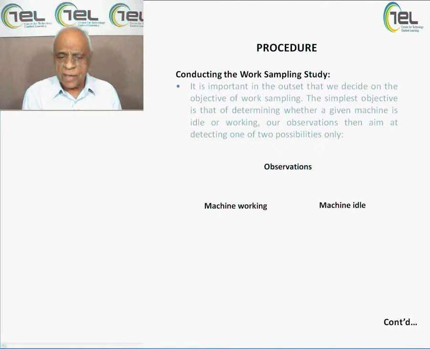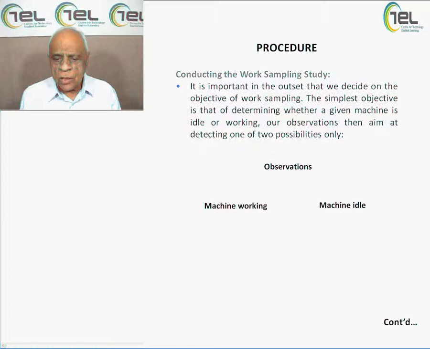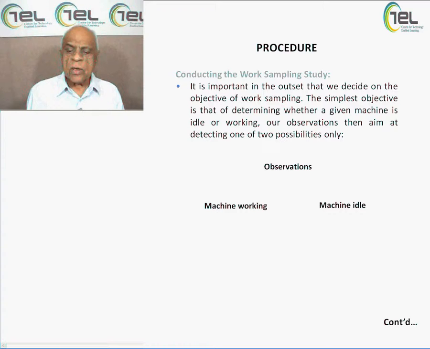In conducting the work sampling study, it is important at the outset that we decide on the objective of work sampling. The simplest objective is that of determining whether a given machine is idle or working. Our observations then aim at detecting one of two possibilities only. Now the machine is kept idle. In a day of 24 hours, the machine is working only 4 hours or working for 8 hours. So we have to take a number of observations.